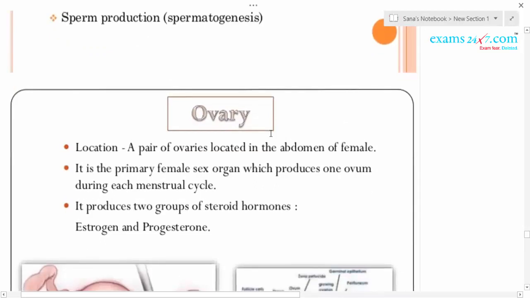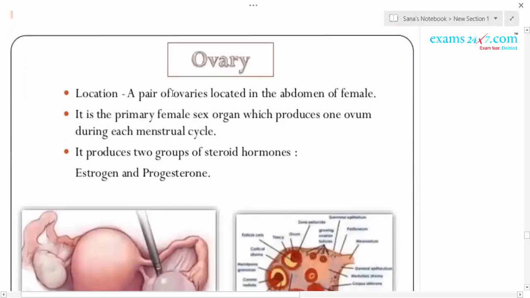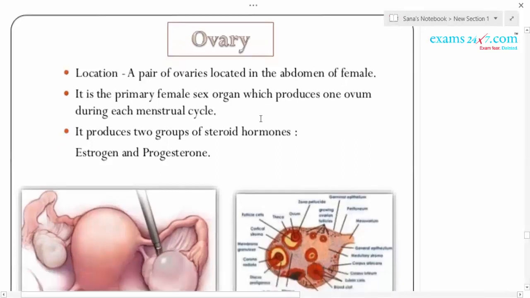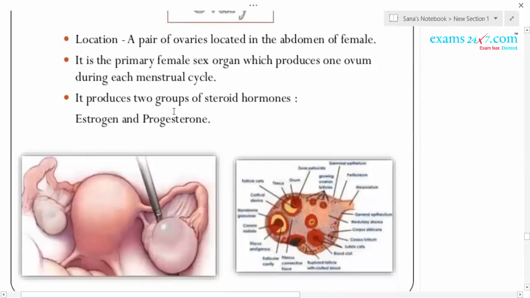Another primary organ is the ovary. This ovary is located in the abdomen of the female. You know the testis is extra-abdominal, whereas the ovary is situated inside the abdominal region. The ovary produces the ovum or secondary oocyte on the 14th day of the menstrual cycle. The ovary produces two hormones, estrogen as well as progesterone. You should know which part of the ovary produces estrogen and progesterone.